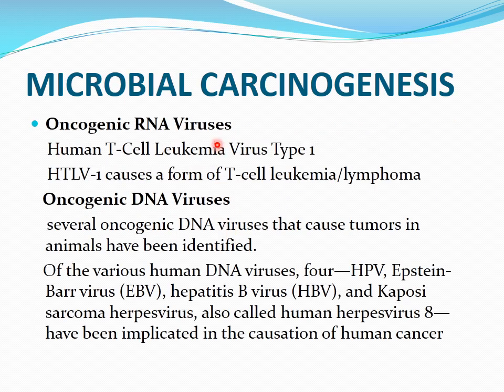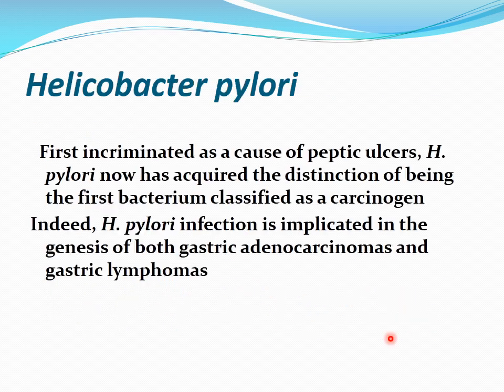Now we come to microbial carcinogenesis. The oncogenic RNA viruses, including human T cell leukemia virus type 1, cause a form of T cell leukemia, lymphoma. Then the oncogenic DNA viruses: certain oncogenic DNA viruses that cause tumors in animals have been identified. Of the various human DNA viruses, four, human papilloma virus, Epstein-Barr virus, hepatitis B virus, and Kaposi sarcoma herpes virus, also called human herpes virus 8, have been implicated in the causation of human cancer. So these are oncogenic DNA viruses.